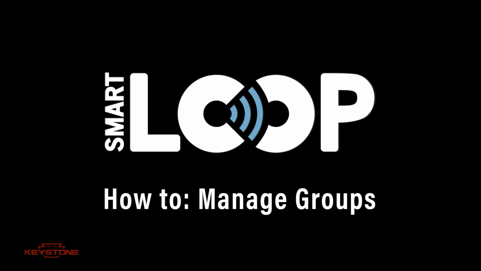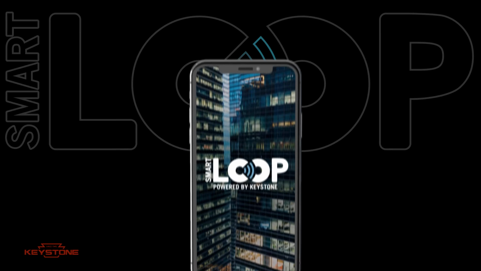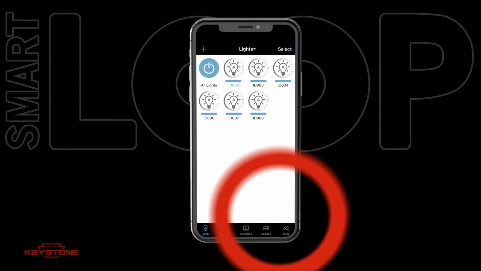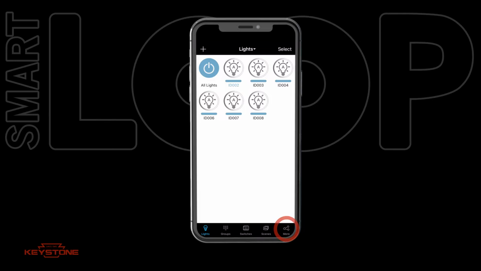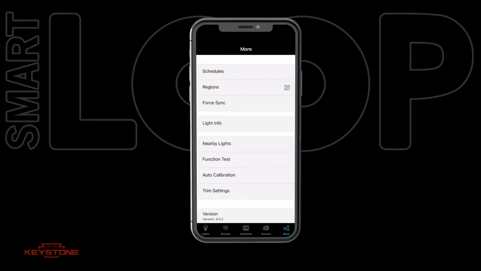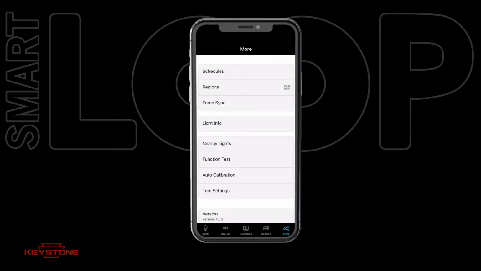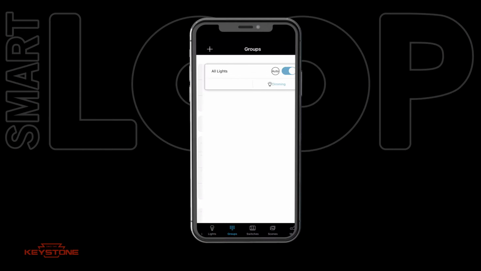Here's how to manage groups in your Keystone SmartLoop Bluetooth mesh system. Improve the function of your space by grouping lights together. Navigate to the region you are looking to modify, confirm you are connected to the right region, then select the Groups pane.